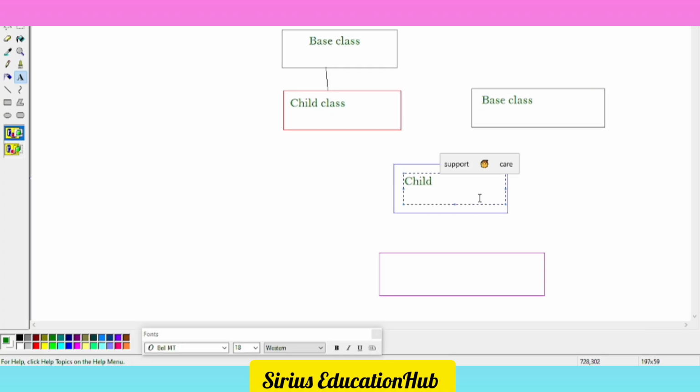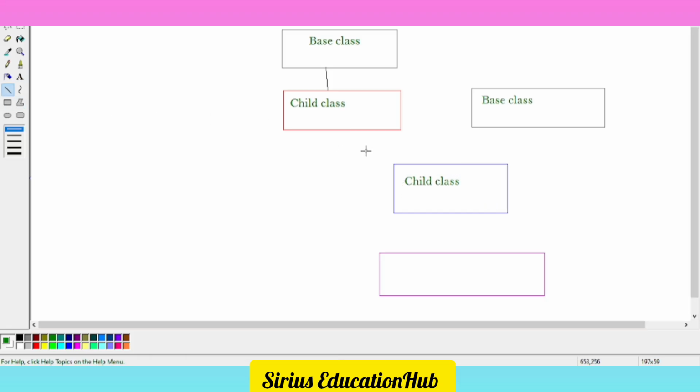This very child class takes the properties from this class as well as this class. It means these are the two parents of this child class, isn't so?